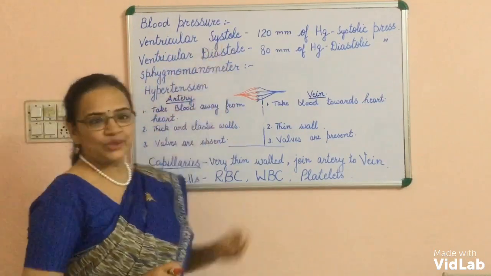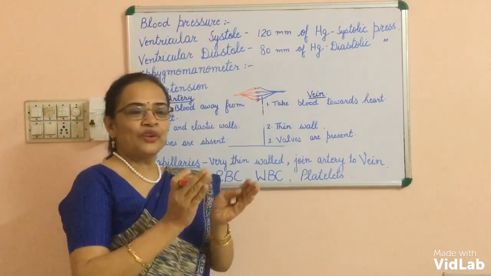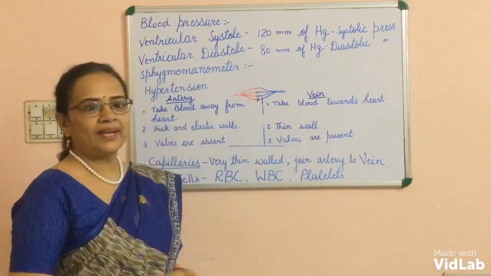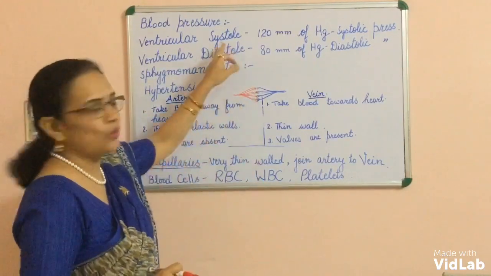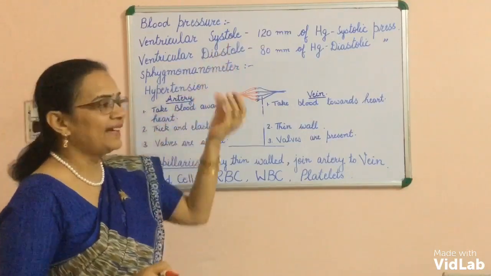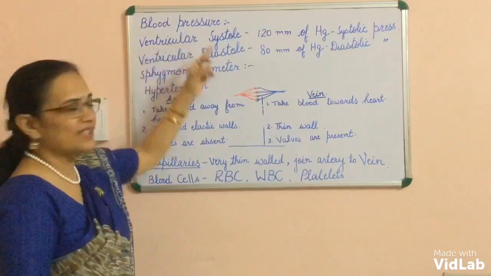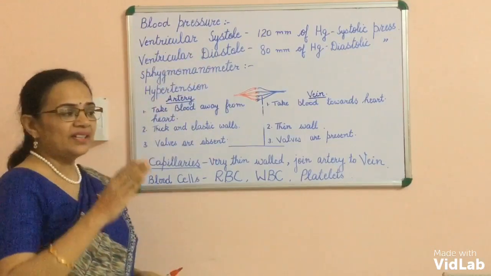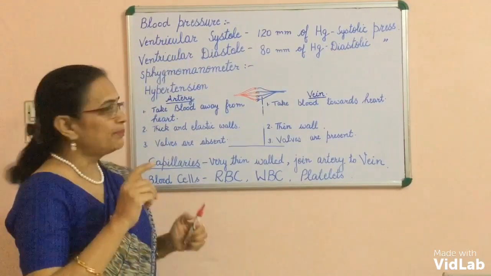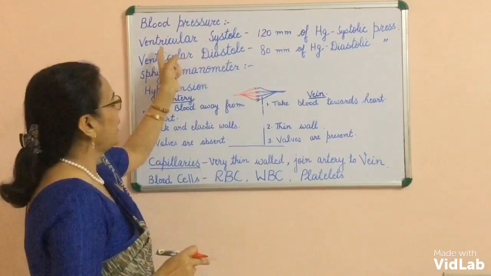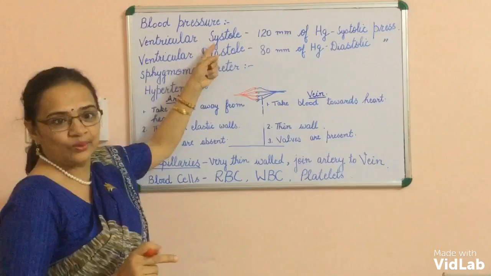Now, what is systole? The term systole is used for contraction. When the auricles contract or the ventricle contracts, the word systole is used, and when they relax, the word diastole is used. So what is ventricular systole? When the ventricle contracts, the pressure in the walls of the artery is known as ventricular systole.